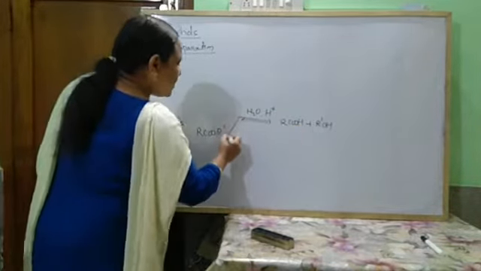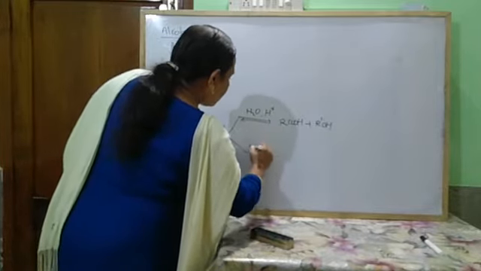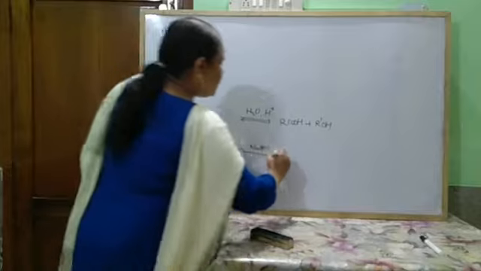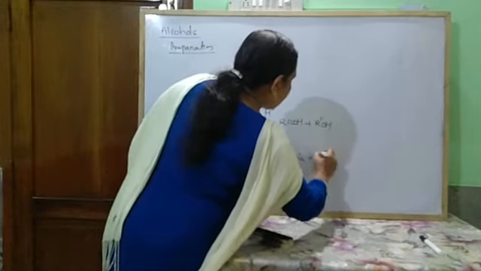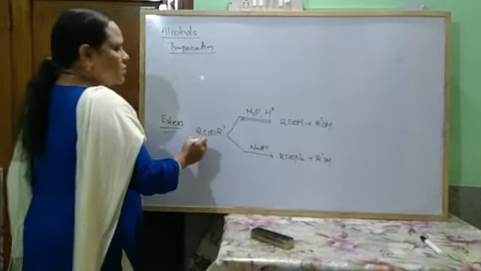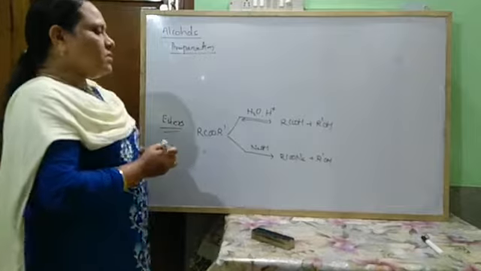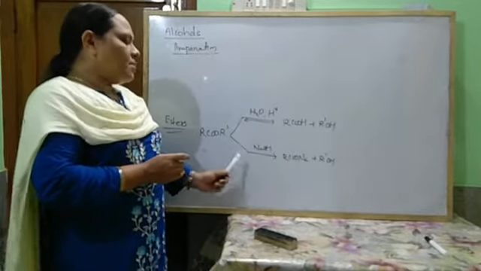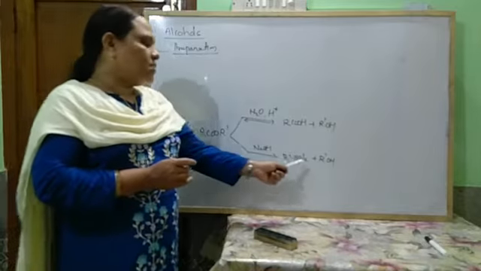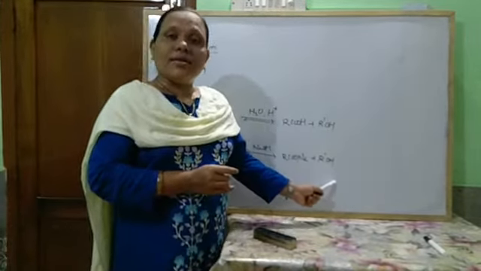This is called acidic hydrolysis, and when this reacts with sodium hydroxide, it forms RCOONa + R'OH. So when an ester undergoes hydrolysis, it forms a mixture of acid and alcohol in acid medium, and in alkaline hydrolysis, it forms the sodium salt of the acid and an alcohol.